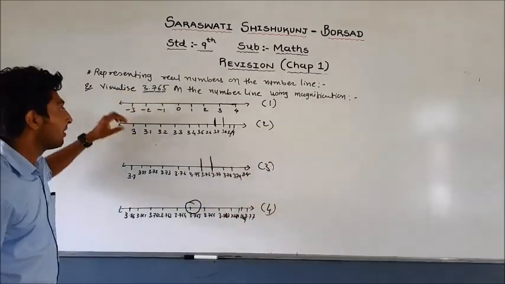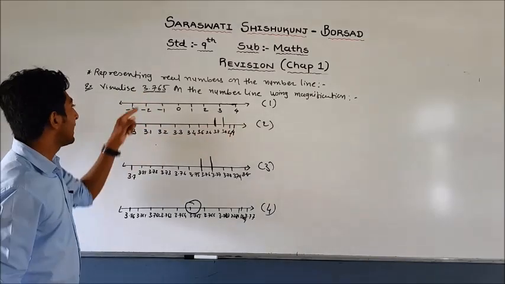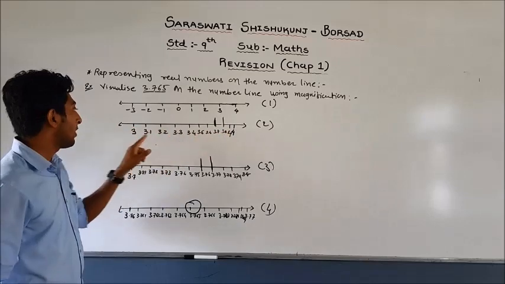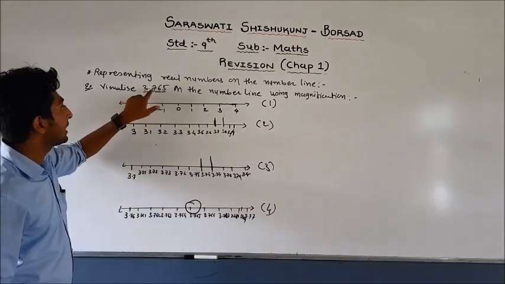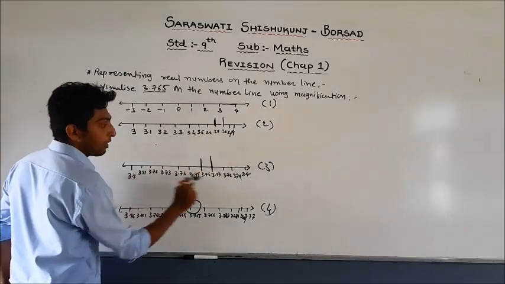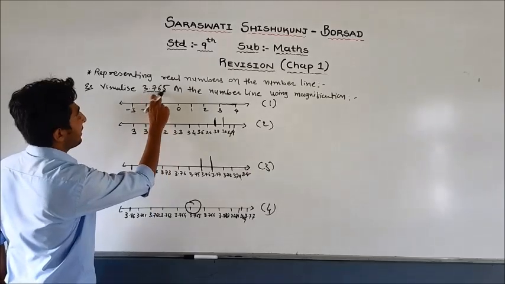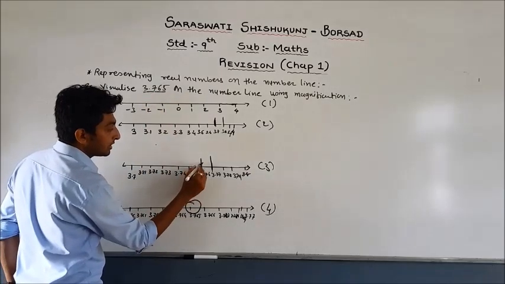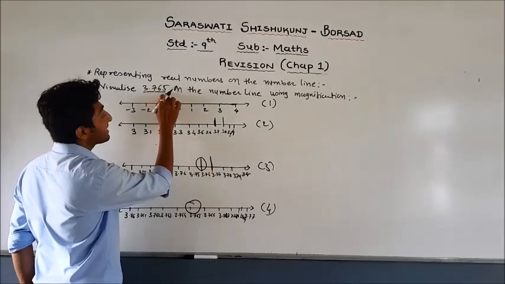So by this step, first of all you have to take the number between 3 and 4. So 3 and 4, now write 3.1, 3.2. Now again we have to identify 3.7. So again we have to write 3.7 and 3.8. What we have to find? 3.76. So your number is 3.765.